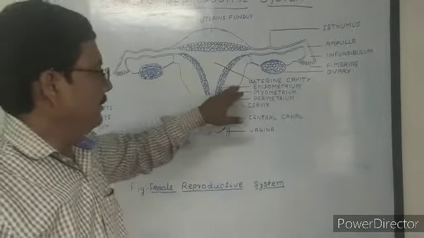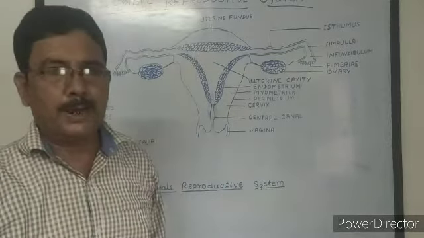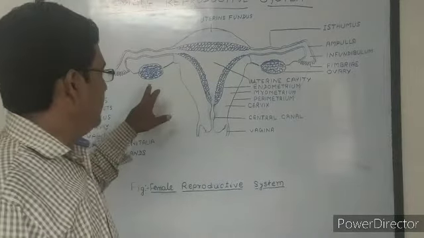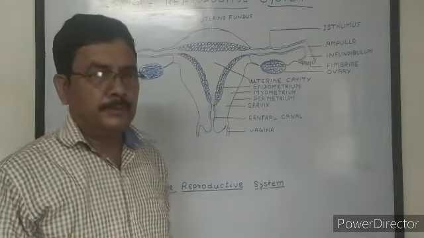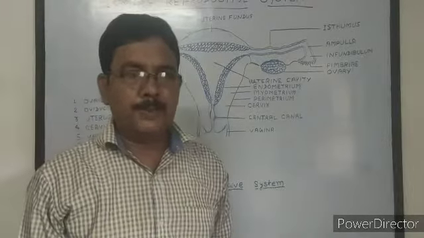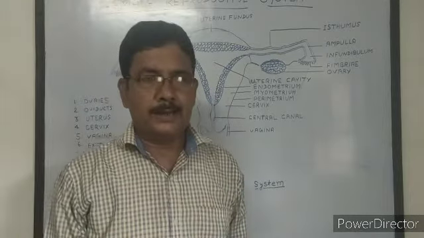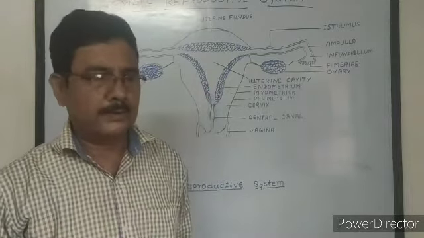Each ovary contains a number of developing ova by birth, and these ova gradually develop at the age of puberty. The first menstrual cycle starts, which is called menarche.